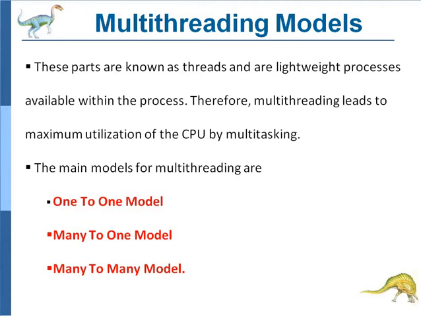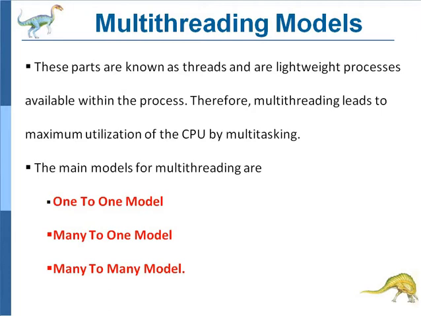So these multi-threading models provide maximum CPU utilization, because the CPU or processor executes multiple tasks and jobs at a time.